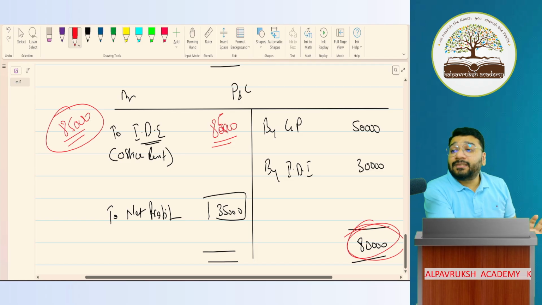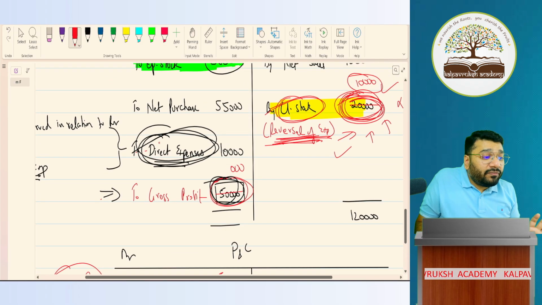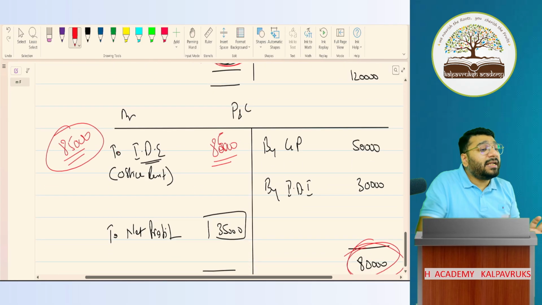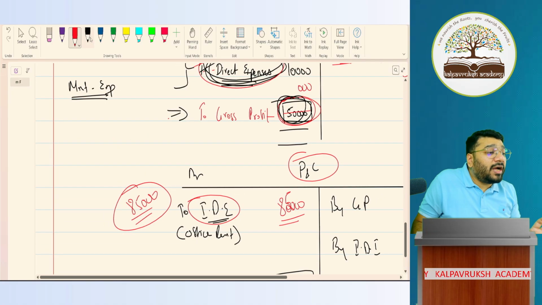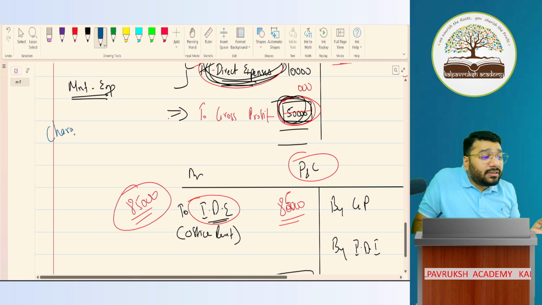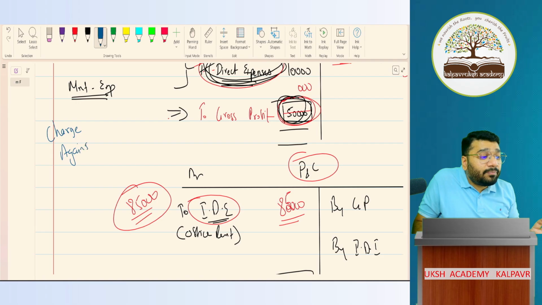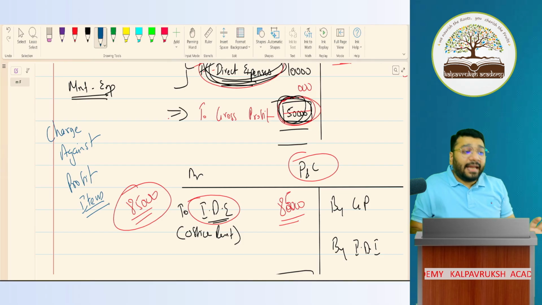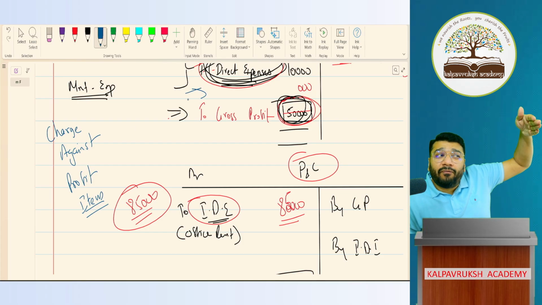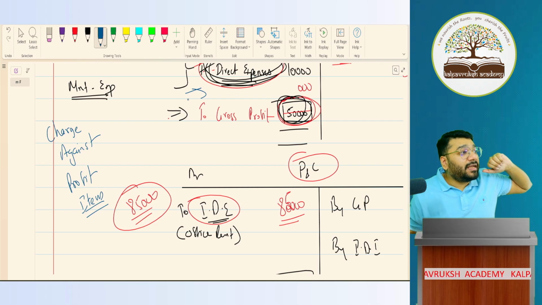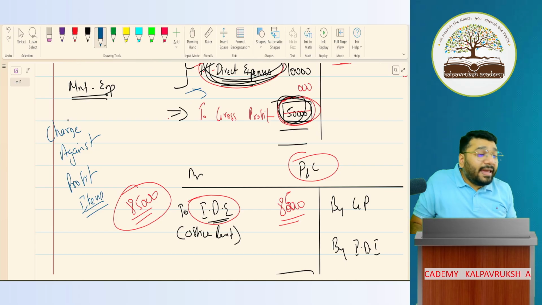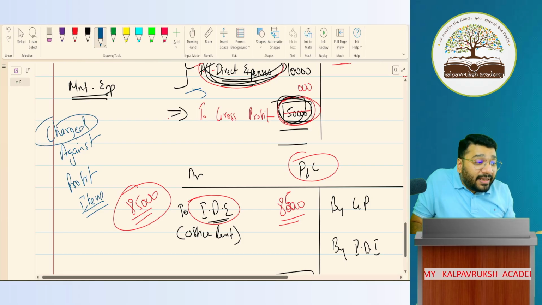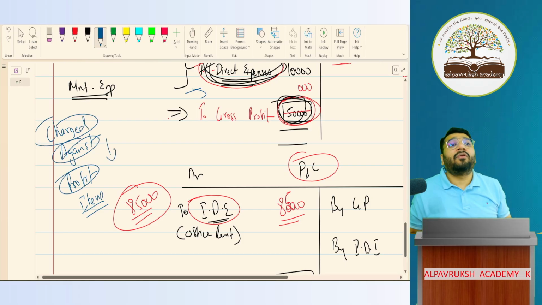Hence, all the expenses that you record in the trading account, which are direct expenses, and all the expenses that you record in the P&L account, which are indirect expenses, we call them charge against profit items. What do we call them? Charge against profit item. Can I say expenses increase profit or decrease profit? Expenses decrease profit. So expenses are charged against profit. So this will reduce my profit.